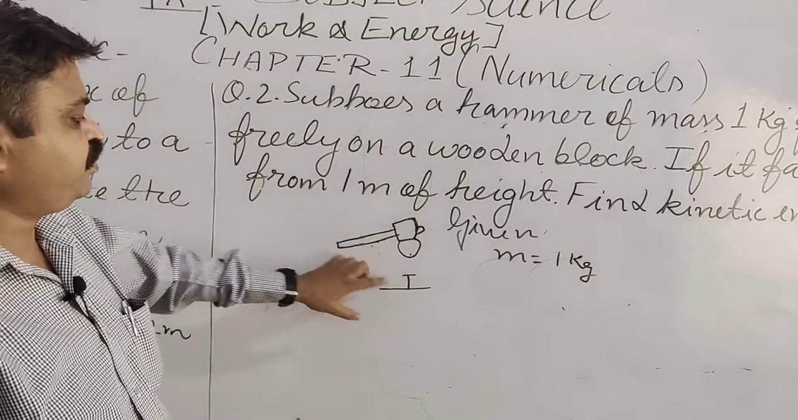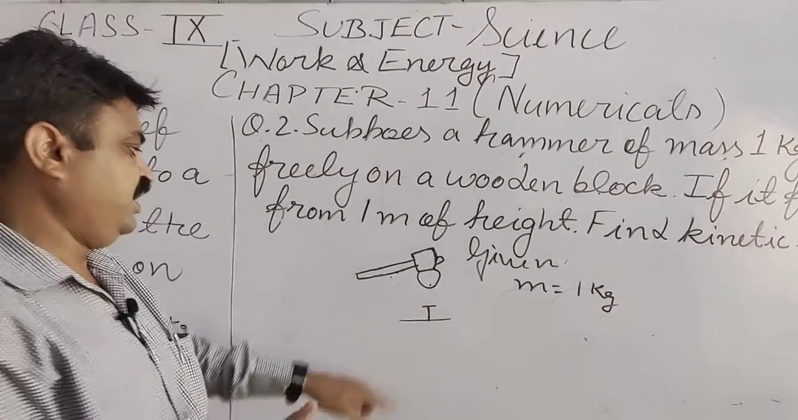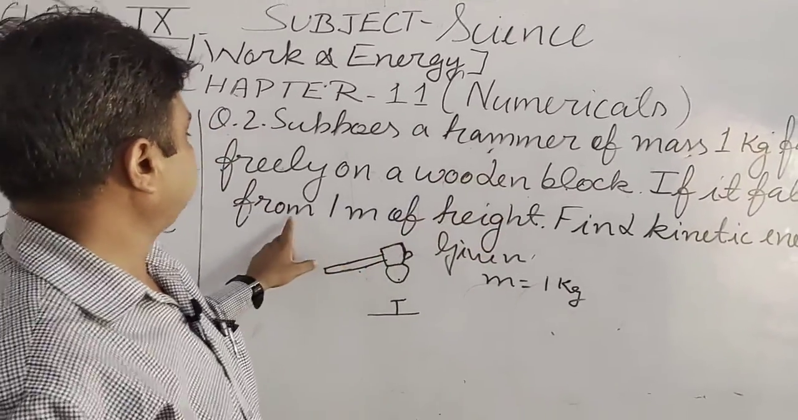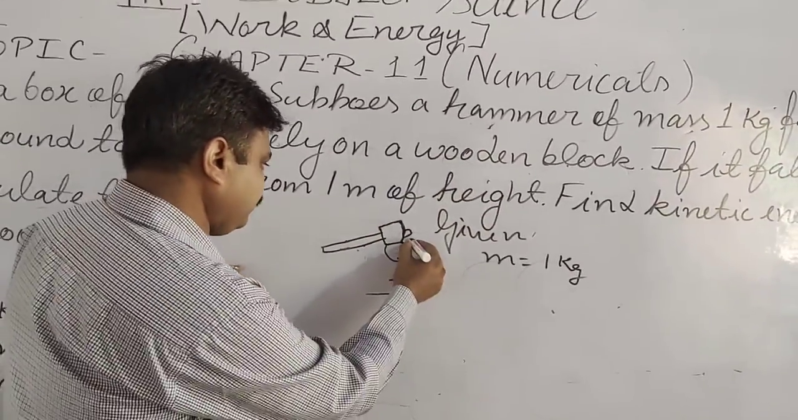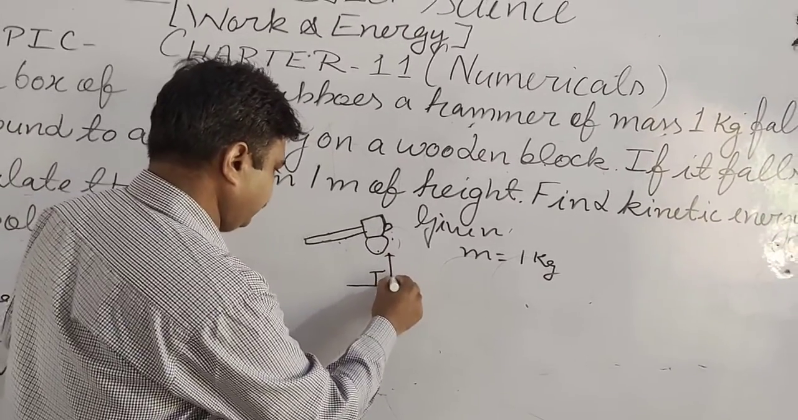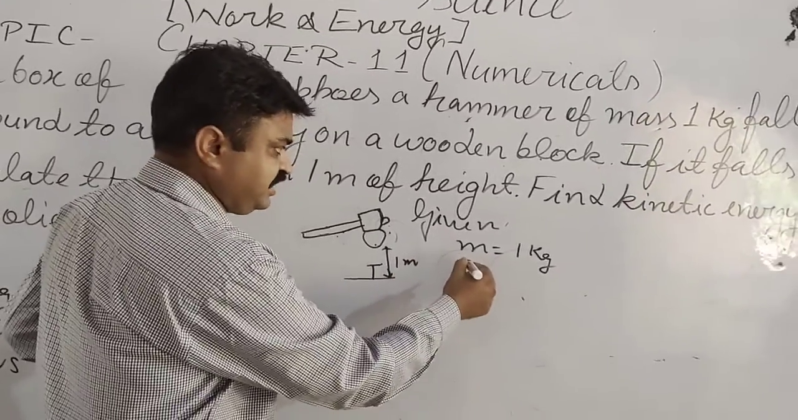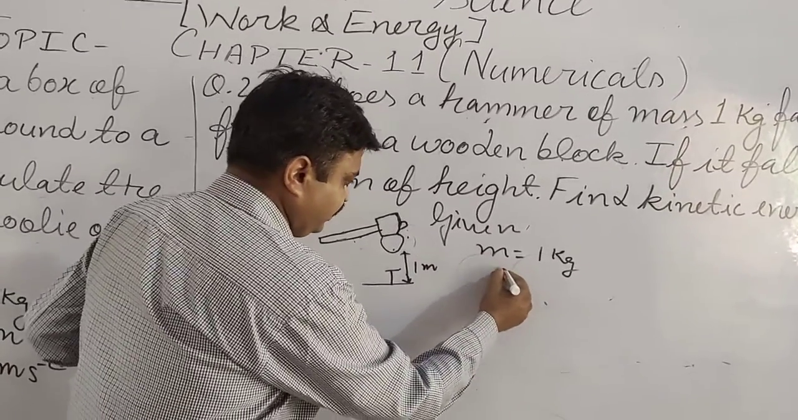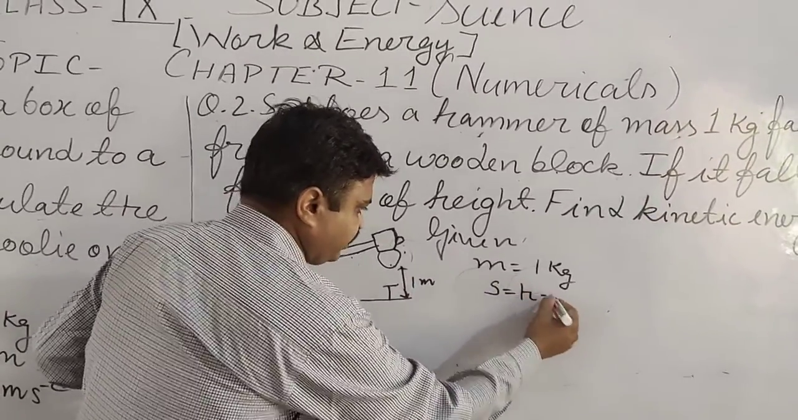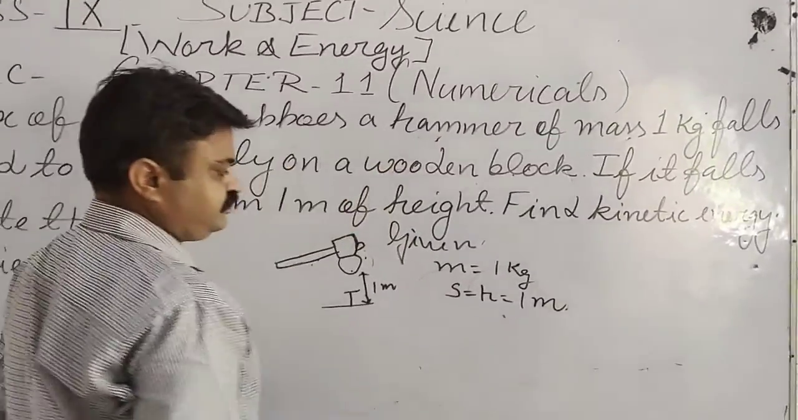Freely on a wooden block. This is a wooden block, and to drive the nail into it, the hammer falls from 1 meter. Now from here to here, this distance is around 1 meter. So the distance is given in this. What is it? It is s, and in this case it covers the height, so you can write here height. And what is it? It is 1 meter.